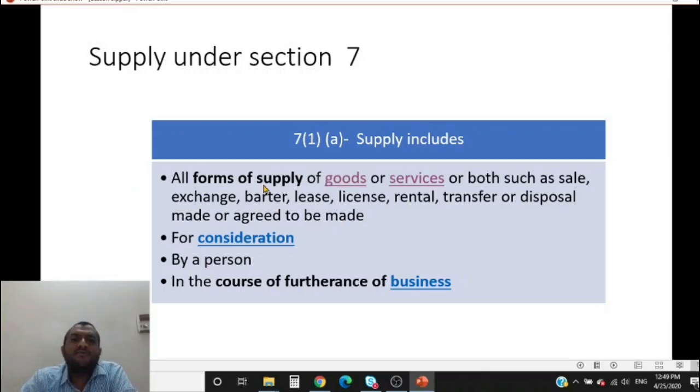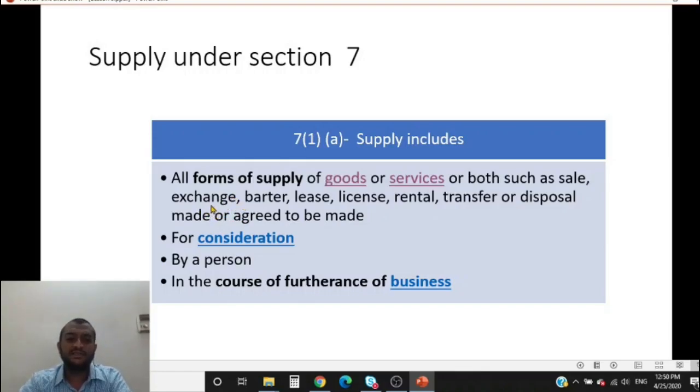So what is a form of supply? We said that it has to be a form of supply. What are the forms of supply that have been specified? All forms of supply of goods or service, such as sale. What is sale? We know what a sale is. Very simple. Transfer of title in goods. Transfer of ownership of goods. Alright, simple. That is sale.